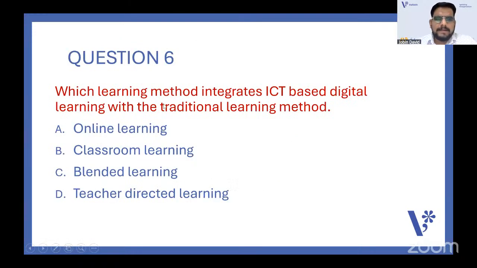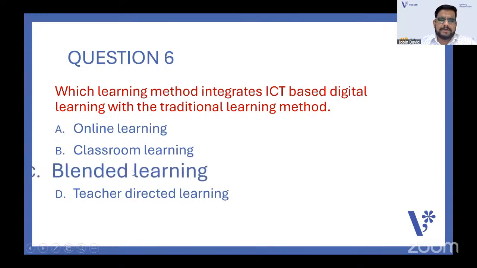Question 6. Which learning method integrates ICT-based digital learning with the traditional learning method? That means ICT is also integrated with the traditional method. Which is that: online learning, classroom learning, blended learning, teacher-directed learning? Obviously, it's not online, it's not classroom, it's blended only. Very good. It's not teacher-directed learning, it's blended learning.